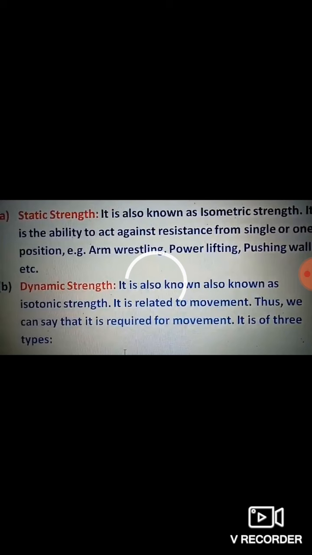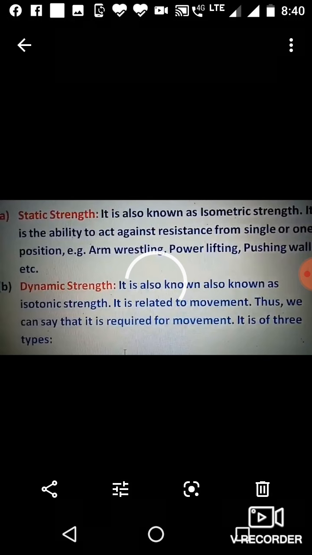Arm wrestling means two opponents doing a wrestling event, working with their arms. In power lifting, you lift a weight while gravitational force works in the opposite direction. Same with pushing a wall: you push the wall and the result is that the wall is not moving.